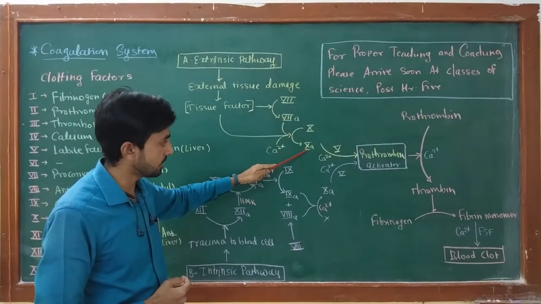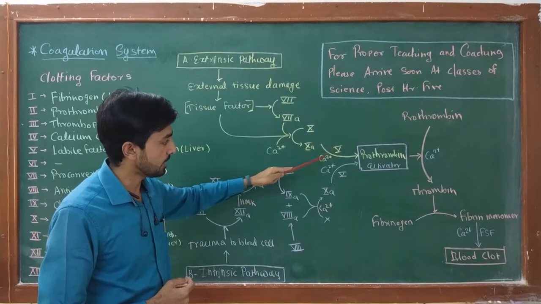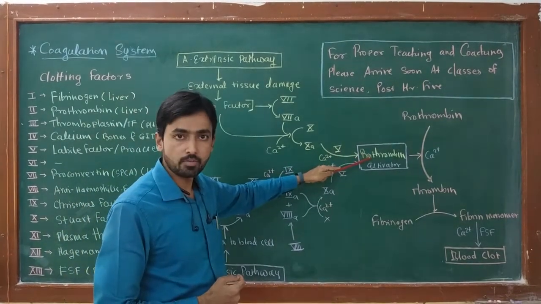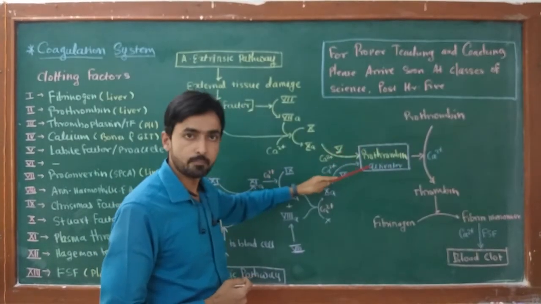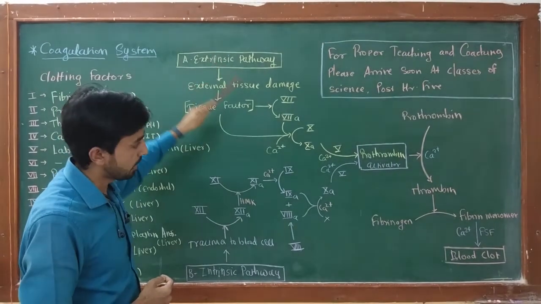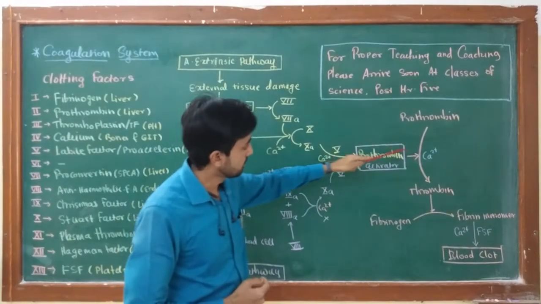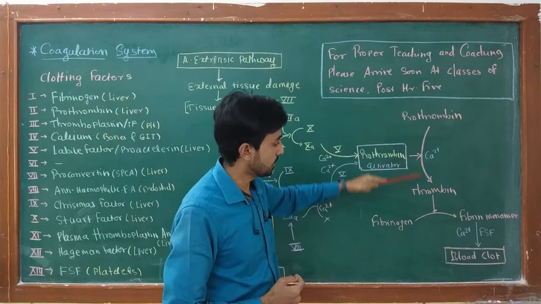This activated 10A factor with the help of factor number 5 and calcium ion activates prothrombin activator protein. This is the key step of the extrinsic pathway. After activation of prothrombin activator, it with the help of calcium ion converts prothrombin into thrombin.